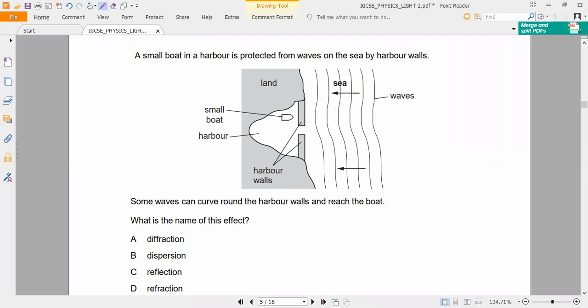It is a very simple question. If you understand that, you can answer this.